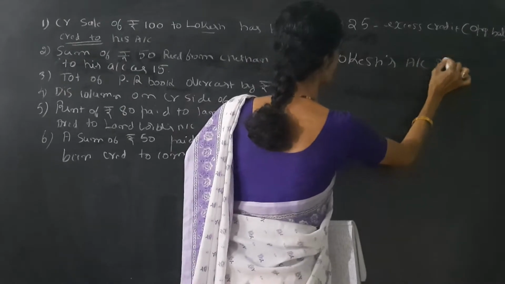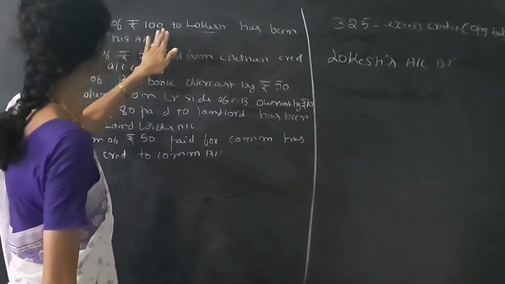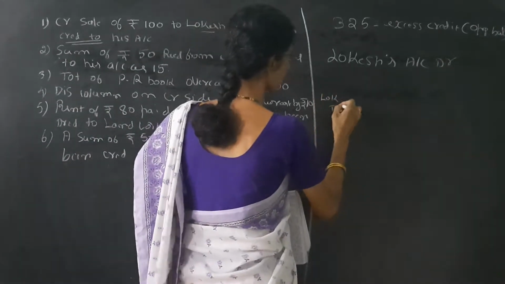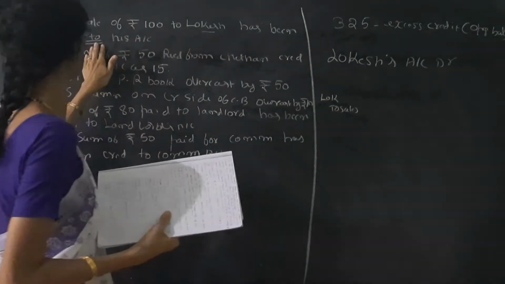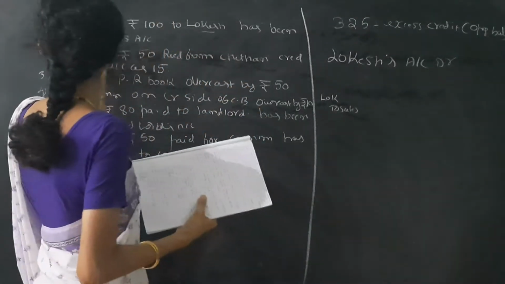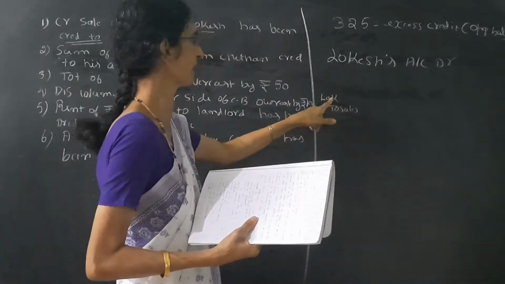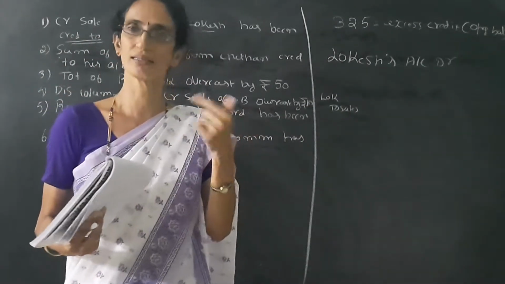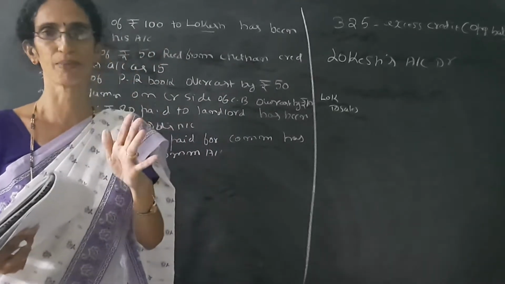Actually, whether his account should be debited or credited, we should see. See here, sale to Lokesh means the actual entry is Lokesh account debit to sales account. Instead of debiting Lokesh account, we have credited the Lokesh account. That means there is a two side error. One side is opposite. That means actually Lokesh should be debited, but wrongly it is credited. So when the side is changed, debit to credit or credit to debit, the amount should be doubled.